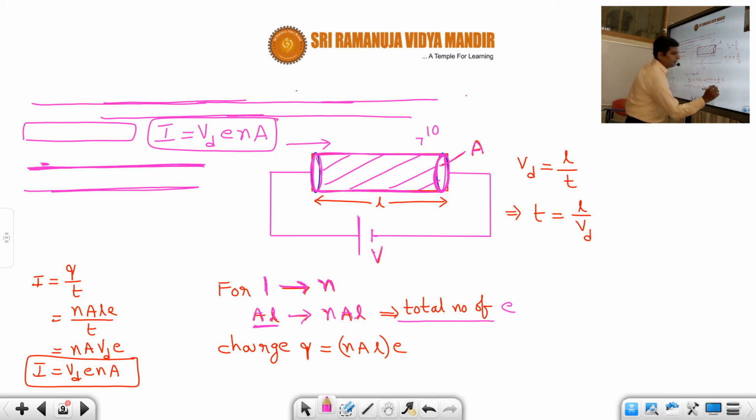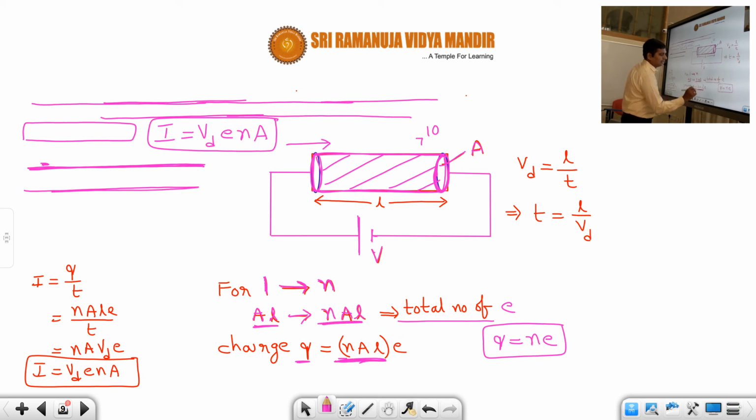Now we know the basic formula for charge. Charge Q is equal to n times e. We know the basic definition of charge, Q equal to n e. So Q is equal to the total number of electrons, n A L, times e. So n A L, this n is this one.